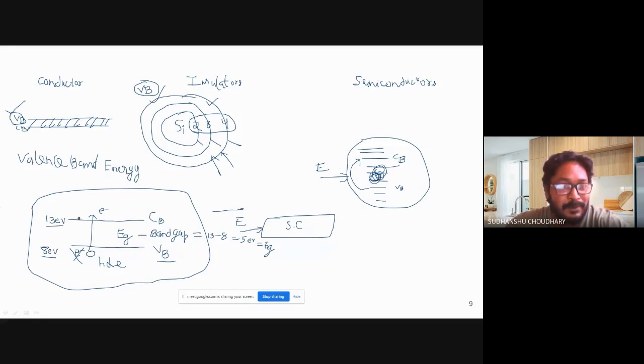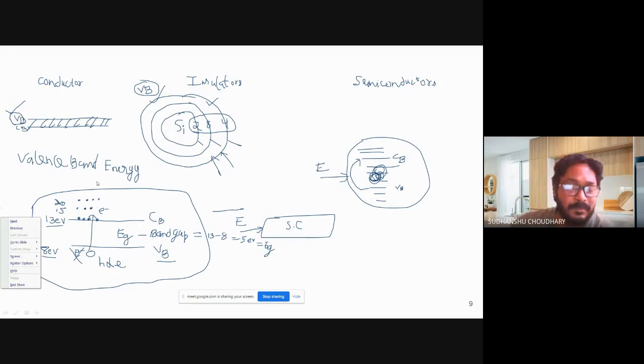So it may be found here at the bottom of the conduction band, or maybe it can be found here also. If it has more than 13 eV, it can be found anywhere here. Let us say this is 20 eV, or maybe let us say this is 15. So it can be found anywhere depending upon how much energy you provide to your semiconductor.